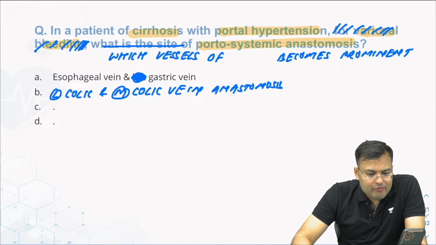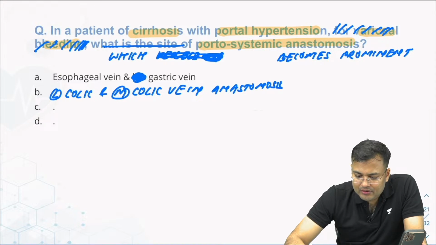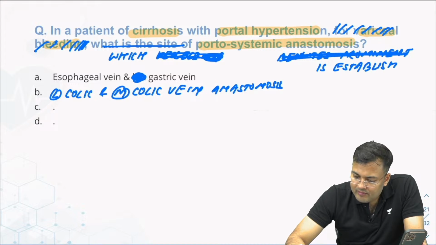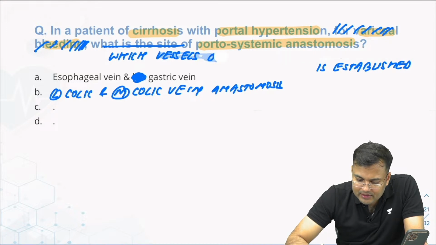Pratik wants to say, which portosystemic anastomosis is established? Anybody remembers the other options?